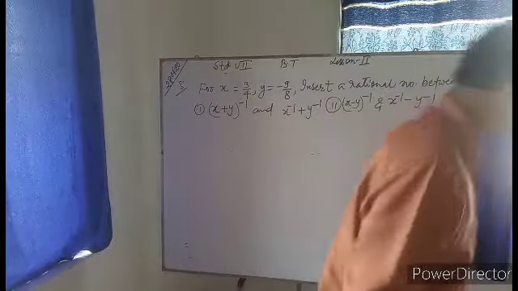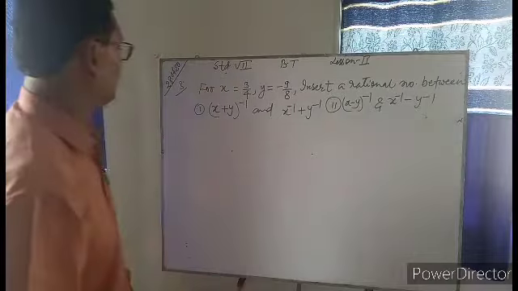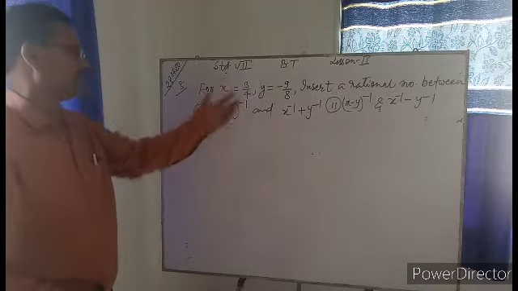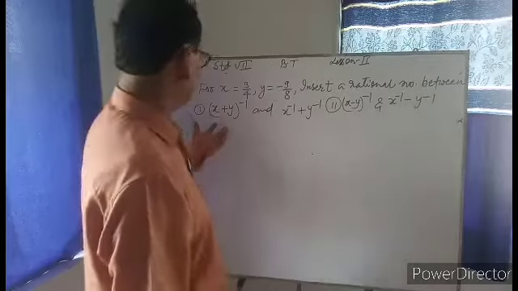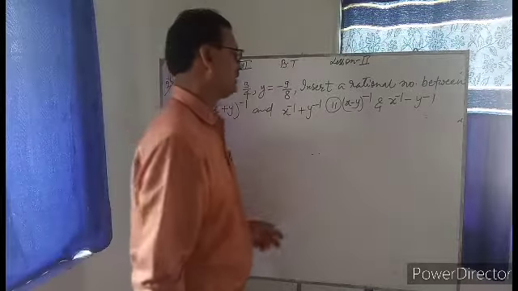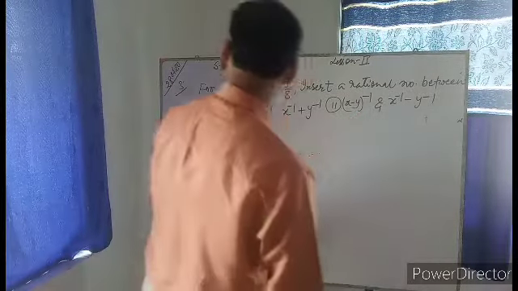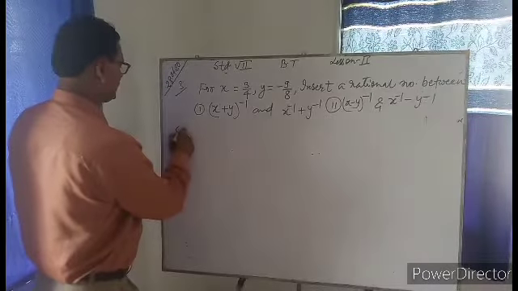Okay, so let us see, this is the question. For x equal to 3 by 4, y is equal to minus 9 by 8, insert a rational number between this and this, and another question, this and this. So, solution.